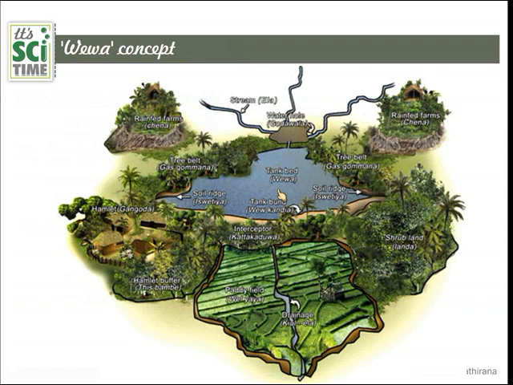Right, here's the wewa. This can be called a tank, but the best term is wewa because this is not a normal tank, it seems artificial. It's an artificial one, but it has blended well with nature. And there is a bund here. This is the tank bund, and it's called Kandi in Sri Lanka.